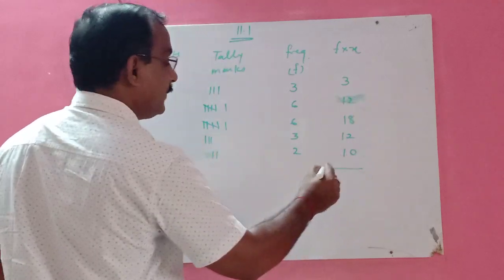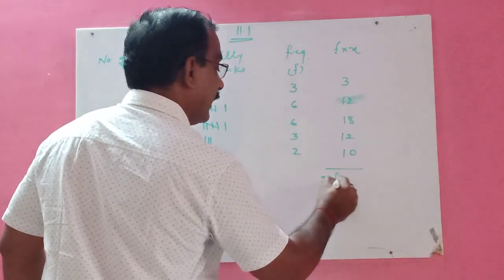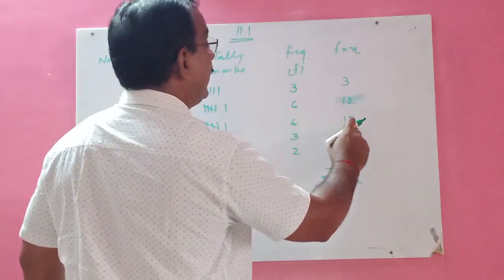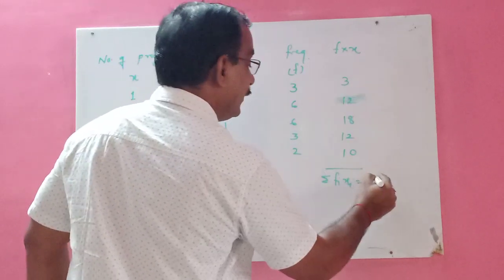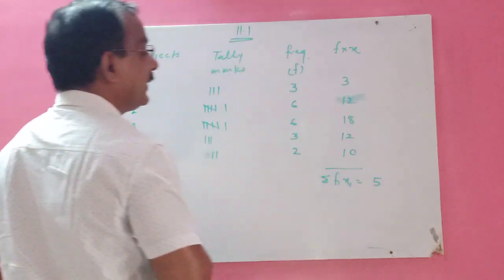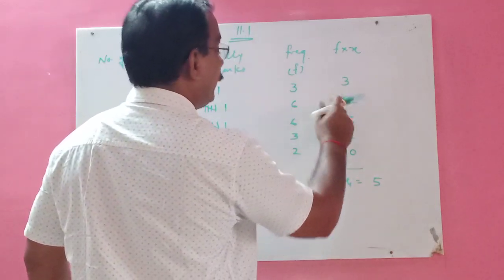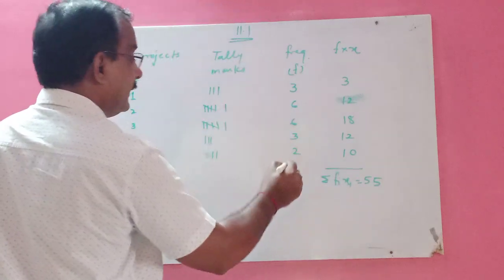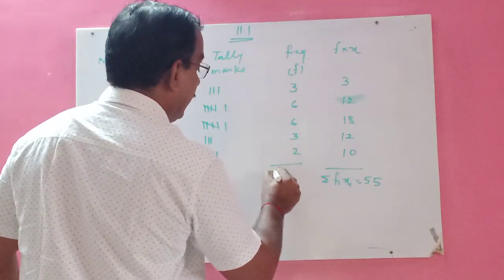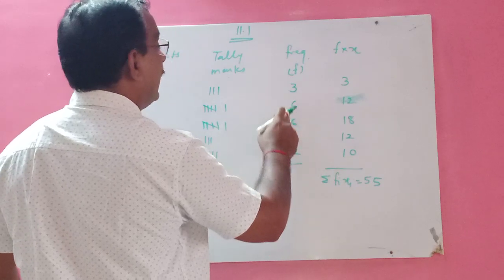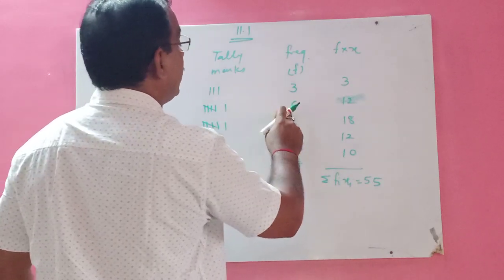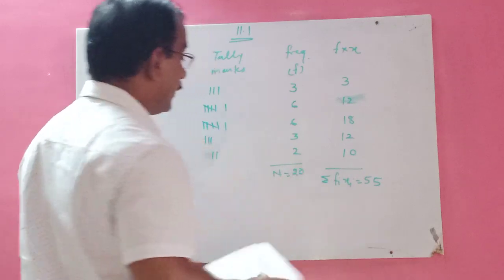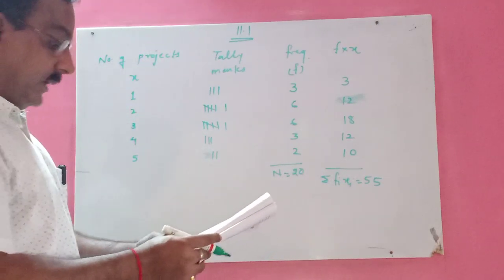Then add this, sigma fi xi, which is equal to 3, 15, 33, 45, 55. Correct? And this is N: 3, 6, 12, 18, 20 in total. Got it?